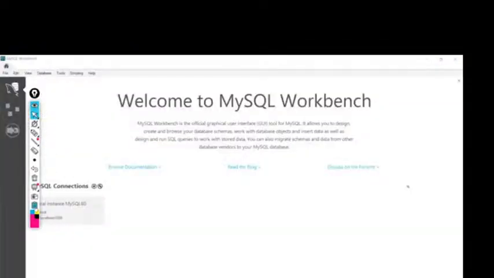So this is MySQL Workbench. Once we open like this, we can see something called local instance. I'm just clicking on that. Let me close all these files first. So basically this is the user interface of MySQL, the tool which we are going to learn in this course. First, let's see about this.